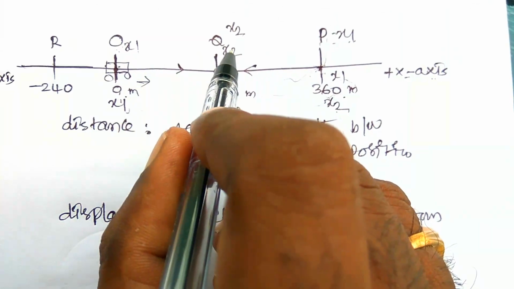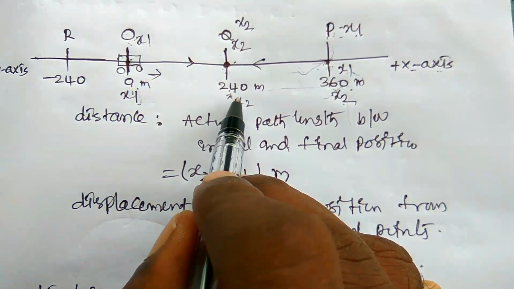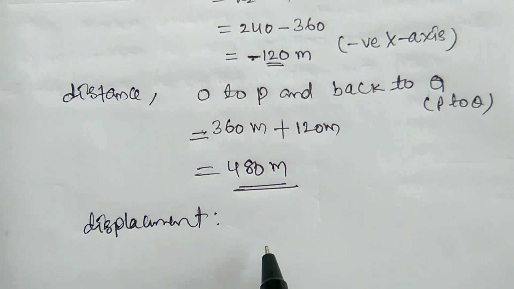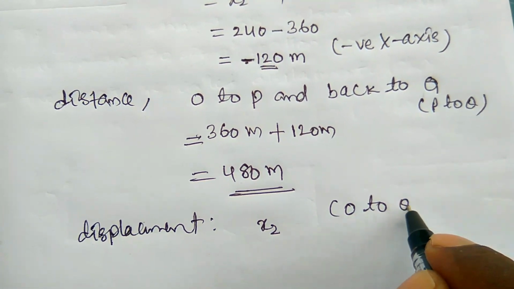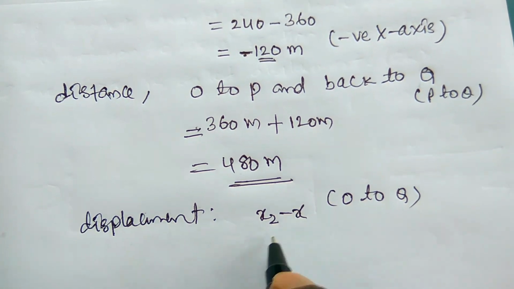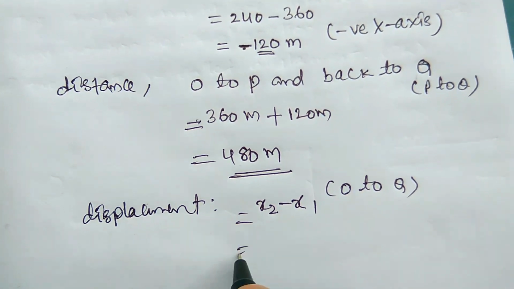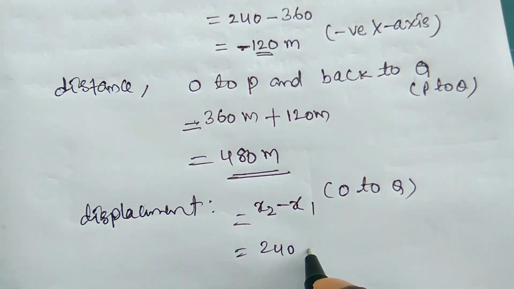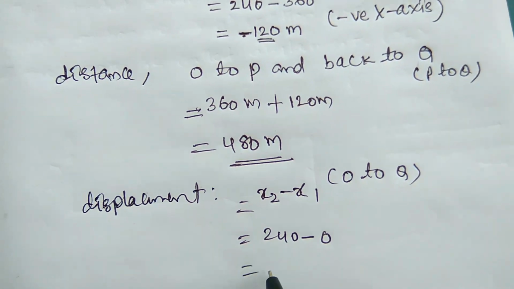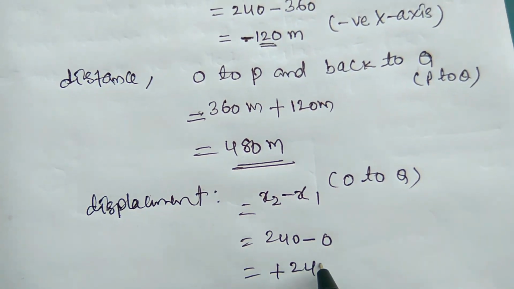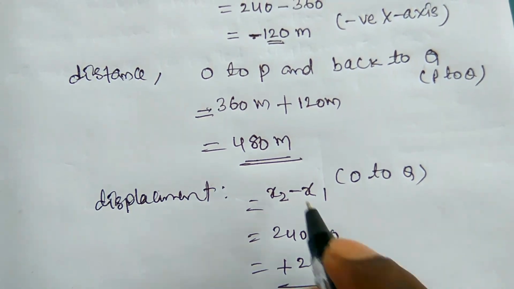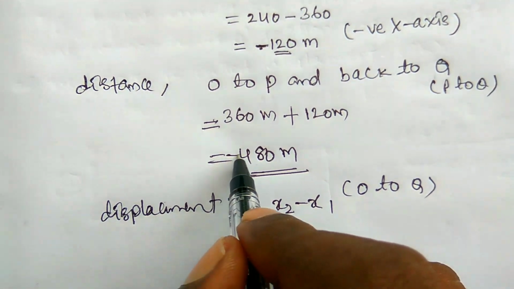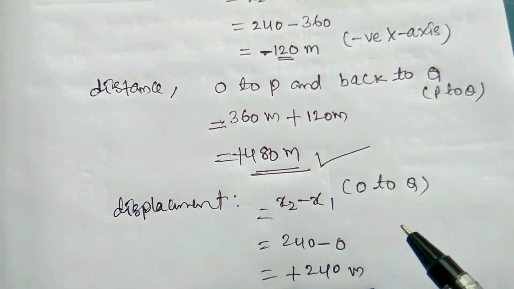The displacement is equal to x2 minus x1, 240 meters minus 0 meters, which is equal to plus 240 meters. So displacement is plus 240 meters, but distance is 480 meters.